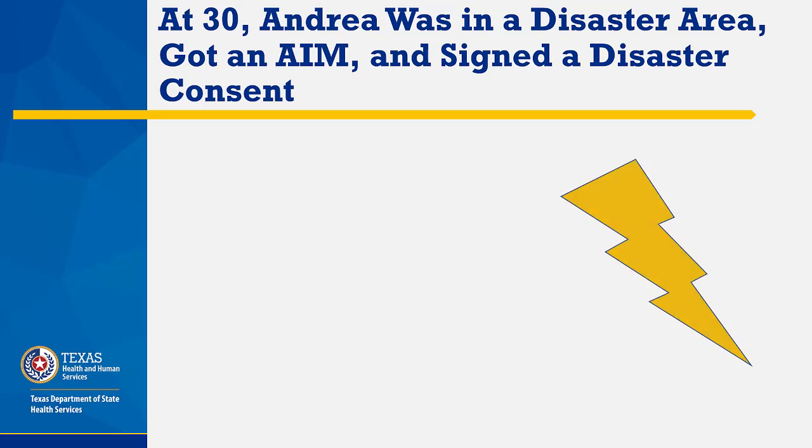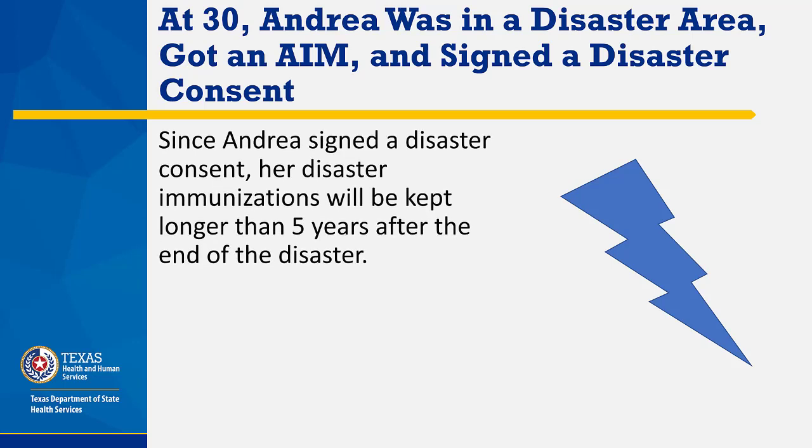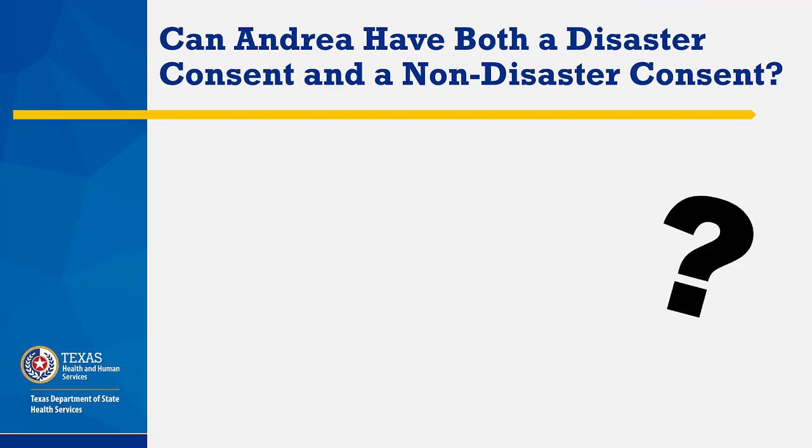At 30, Andrea was in a disaster, got an AIM, and signed a disaster consent. Since Andrea signed a disaster consent, her disaster immunizations will be kept longer than 5 years after the end of the disaster. Can Andrea have both a disaster consent and a non-disaster consent?